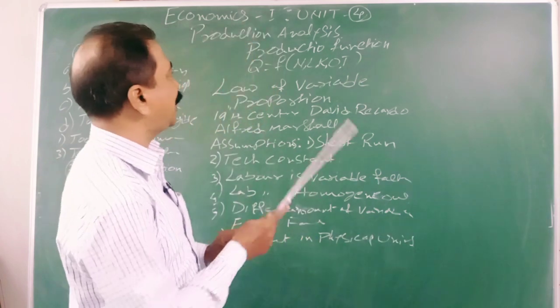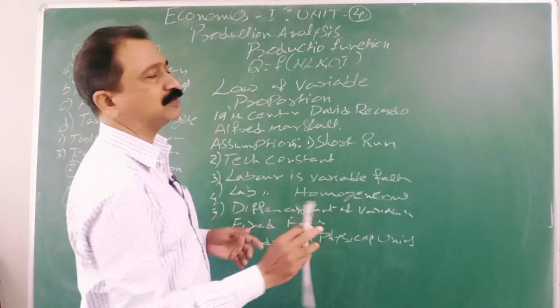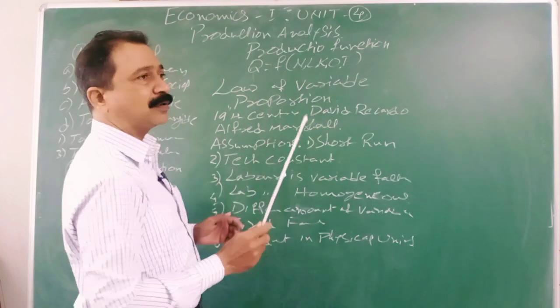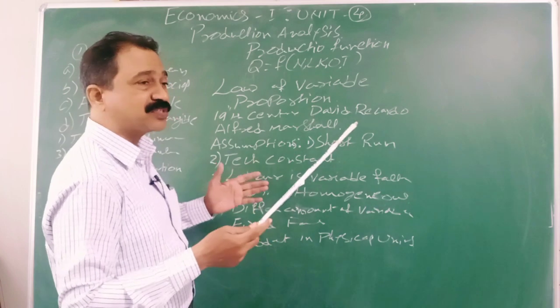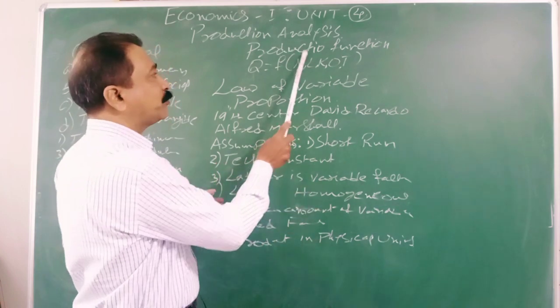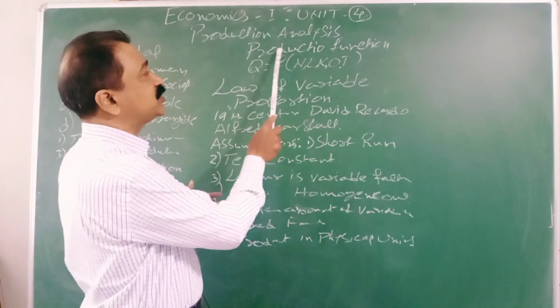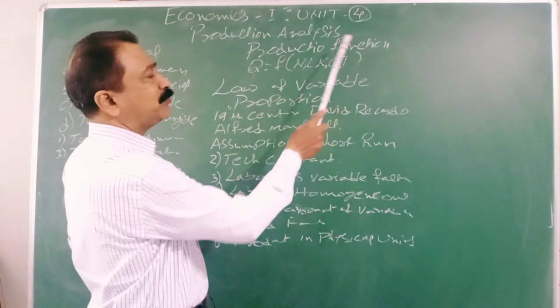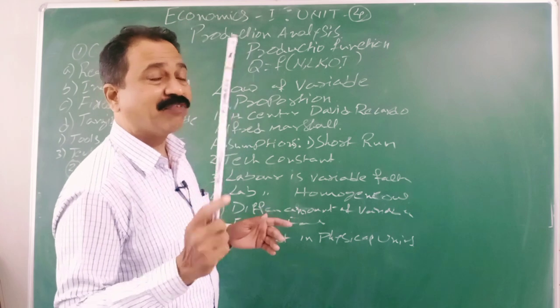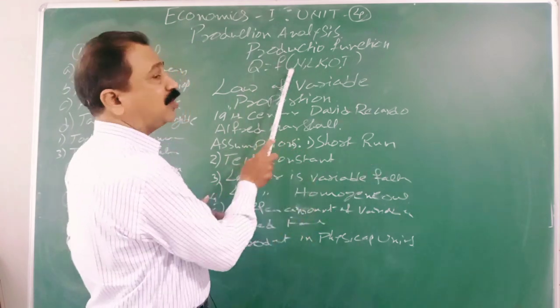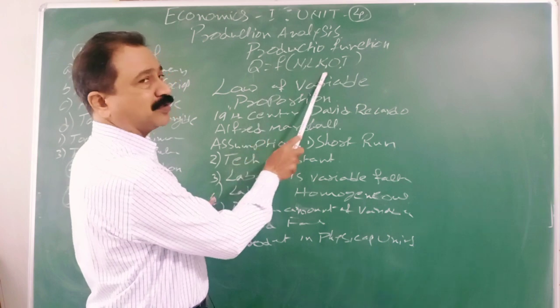Now we will come to the production function. What is meant by production function? What are the factors helping the production, or the determinants of production, is simply told in the production function. You have seen the demand function. All the determinants of demand are put together. Here all the determinants of production are put together.